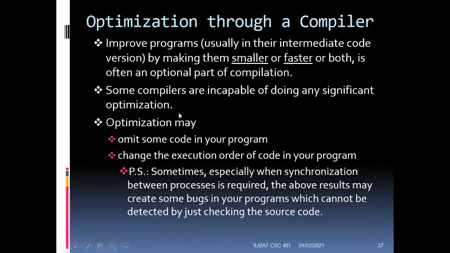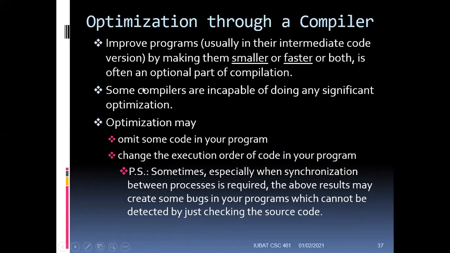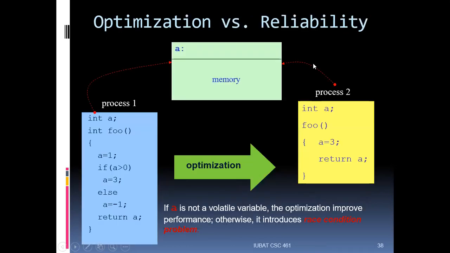Now let's go back here. The compiler improves the program, usually in the intermediate code version, where we generate the three address code and optimize it. When you say optimization, it makes the code smaller, faster, or both. In our case, this code is obviously smaller.